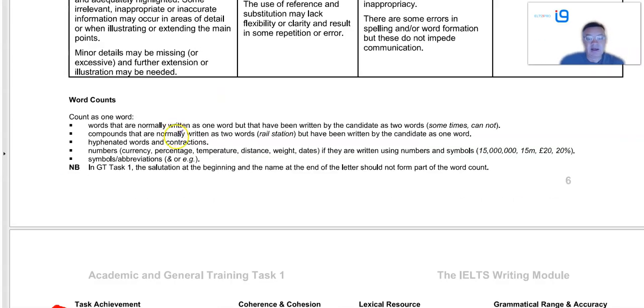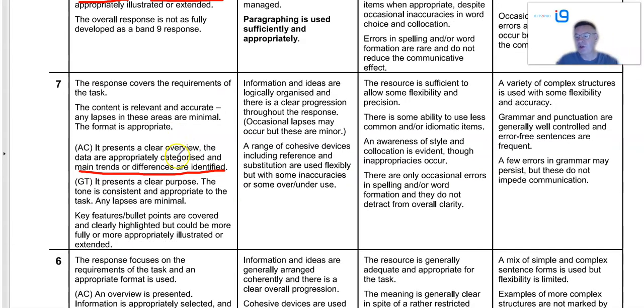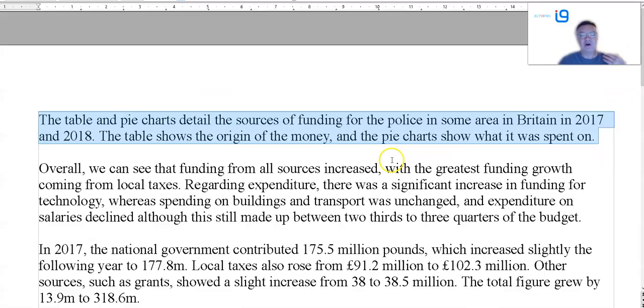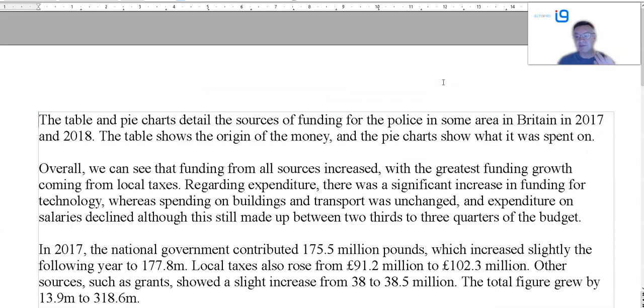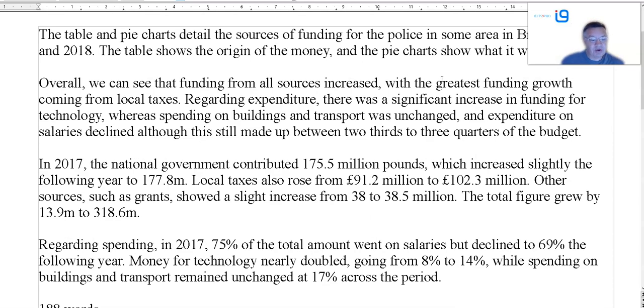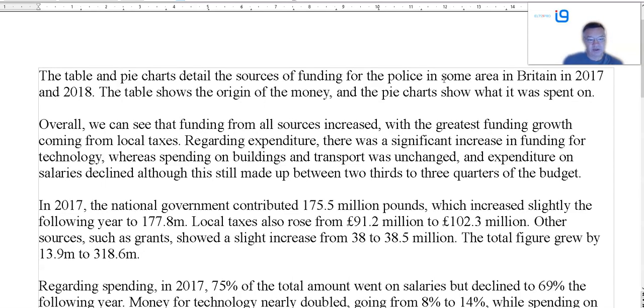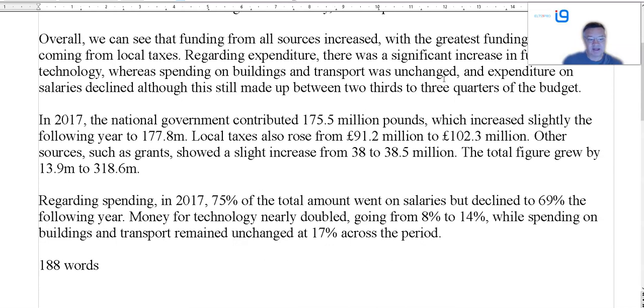That's basically it. Okay, now there's the other stuff about grammar and vocab, organisation, but we shouldn't really need to talk about that because it's pretty straightforward. You can use the same structure for all different kinds of task one, right? So whether it's a map, a process, a chart, a table, all that you do is introduction, overview, figures and data. That's it. So that's pretty straightforward, yeah? I'll just leave that there for a second so you can pause it and see. But that's not too difficult.